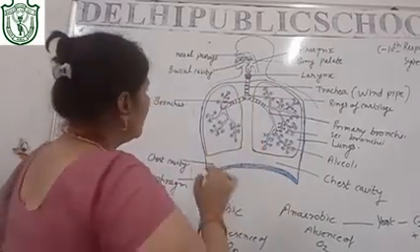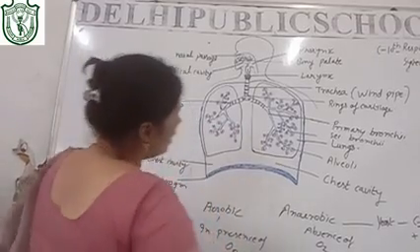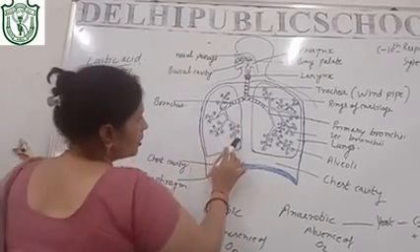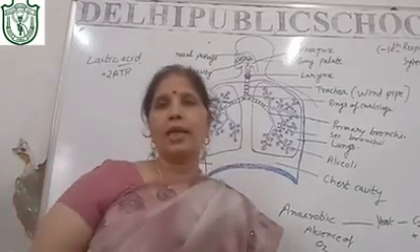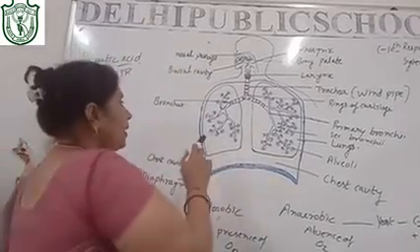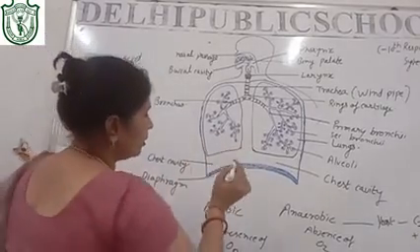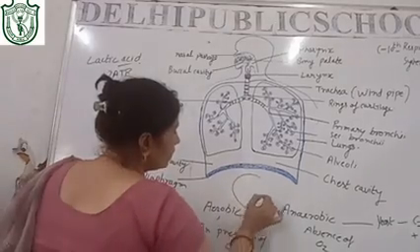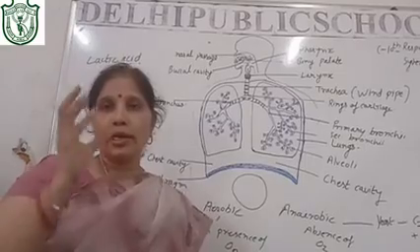Finally you can see these reddish dots, which are balloon-like structures called the alveoli. Here finally the air is reaching these alveoli, and if I draw an alveoli structure, it is a round spherical structure, balloon-like, ball-like.